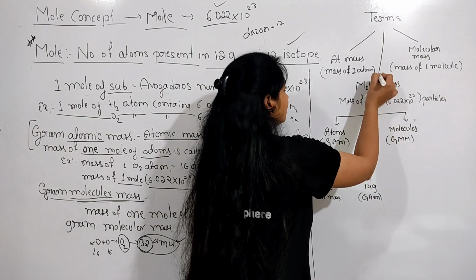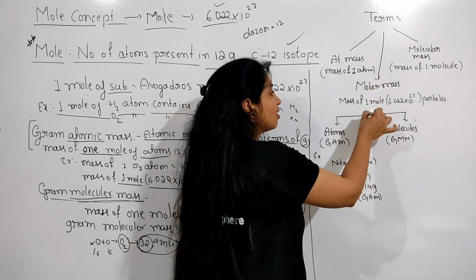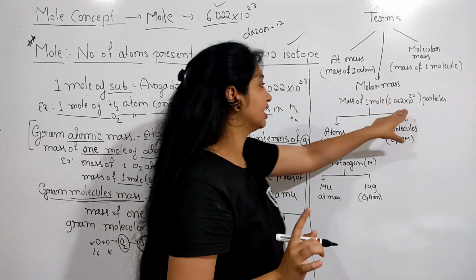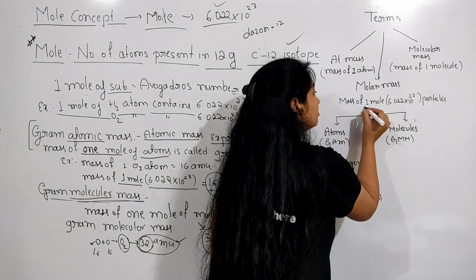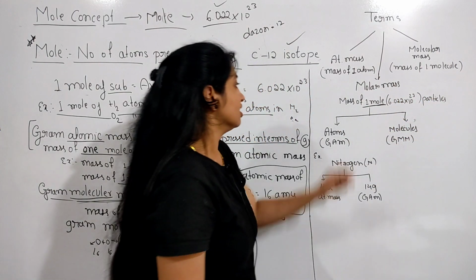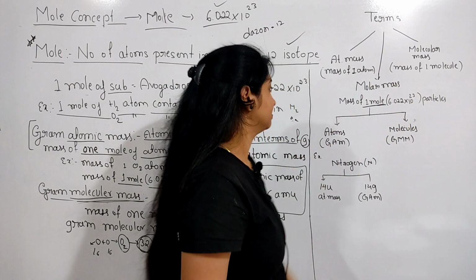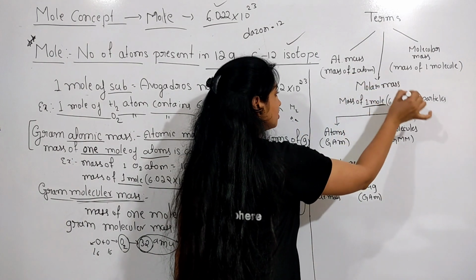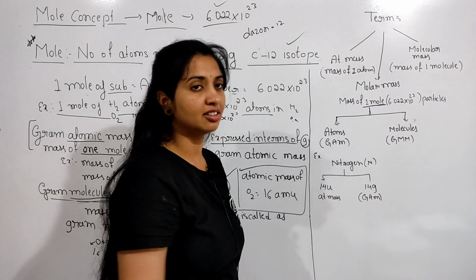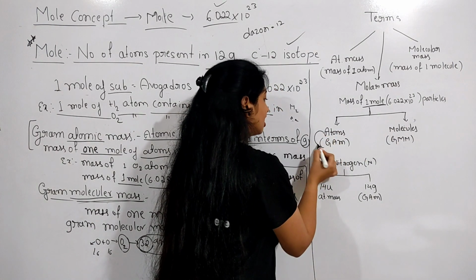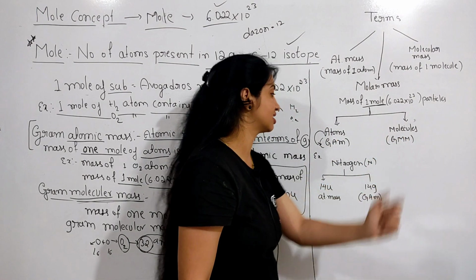And then the third one is molar mass. Molar mass means the mass of 1 mole of particles. The mass of 1 mole of particles. 1 mole, this is important here. So particles may be atoms, molecules, or ions. So for the mass of 1 mole of particles, again we have atomic mass and molecular mass, that is about the gram atomic mass and gram molecular mass.